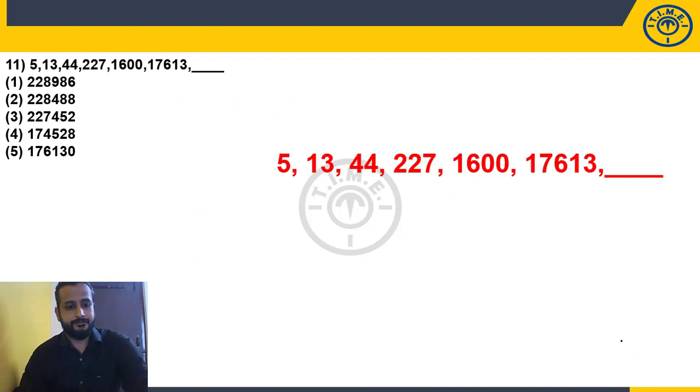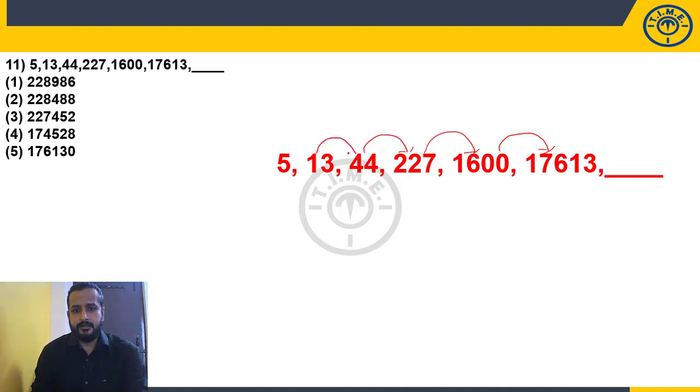Question number 11. 5, 13, 44, 227, 1600, 17,613. Look at this. How rapidly it is increasing from here to here, here to here. Increasing rapidly. Easily we can observe, right? But the important thing is, we should not fear by looking at the larger numbers. You should try to recognize the logic. I mean, you should try to do the calculation. Okay.